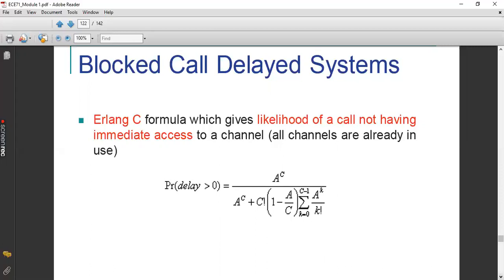This equation is called the Erlang C formula that will determine the likelihood of a call not having immediate access, meaning they are experiencing some sort of delay as they are in the queue currently. Okay. Any doubts? So the two formulas you need to learn by heart are the Erlang B and Erlang C formulas. Don't need the derivation and all. It is not in the syllabus. You just write this formula and mention those parameters. What is the significance of these?